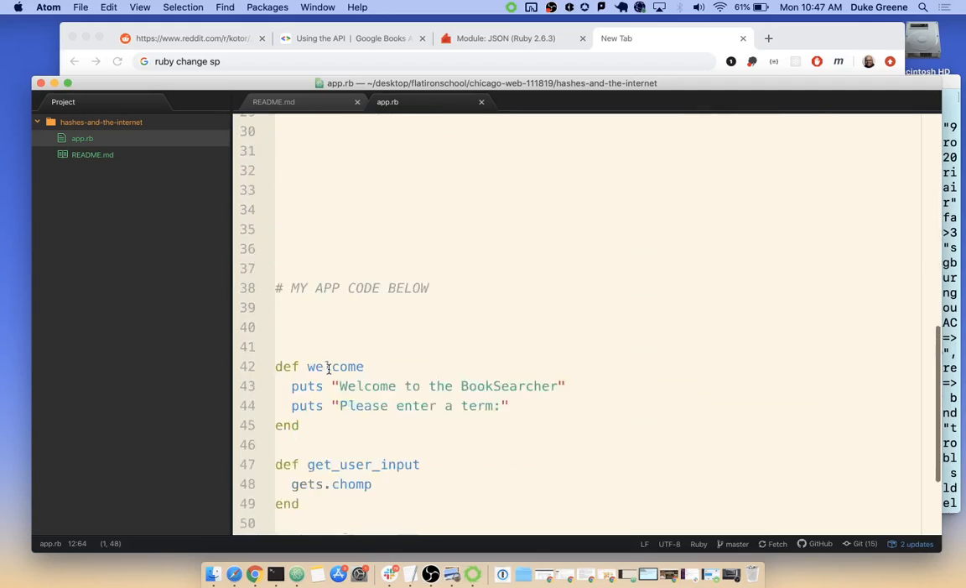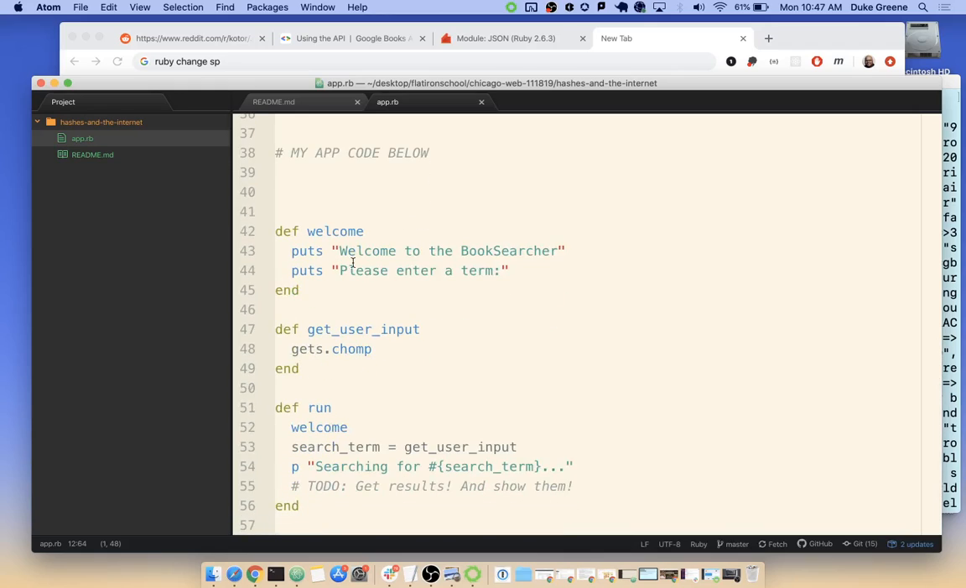Cool. So I wrote some other code down here that is a little bit more friendly. We have welcome. Welcome to the book searcher. Enter a term. We have a nice predefined method, get user input, that calls that gets.chomp, right? And I have this runner, which when I hit run, it should be able to do the whole kit and caboodle for me.